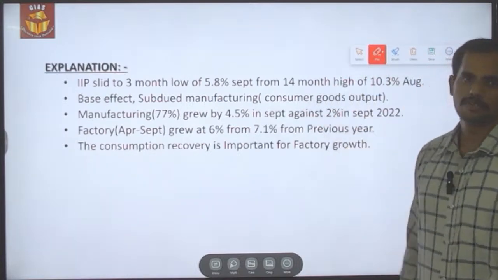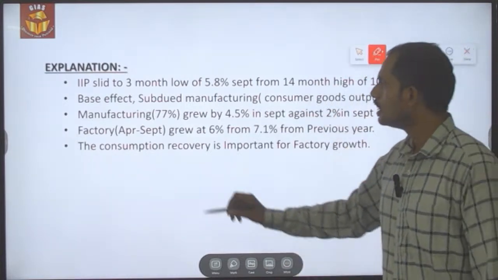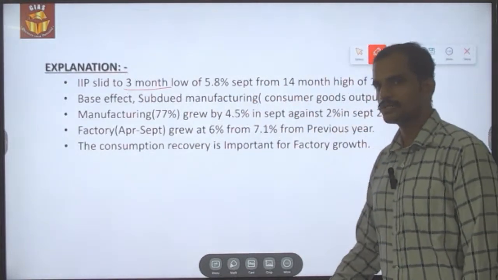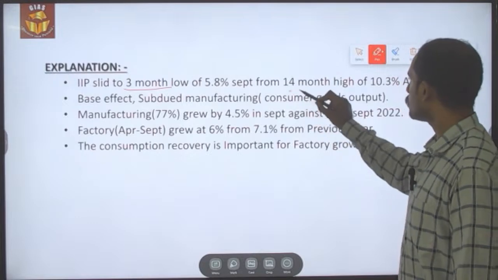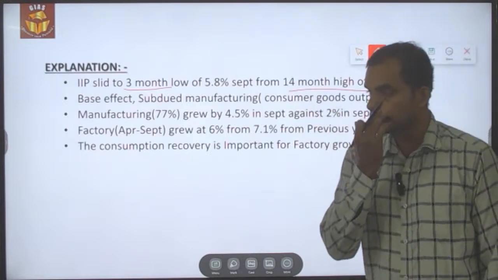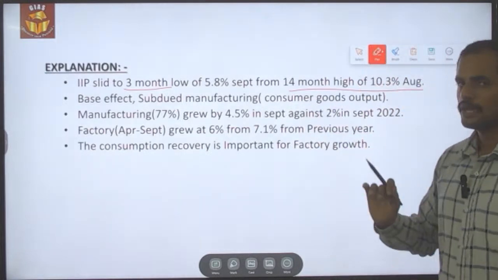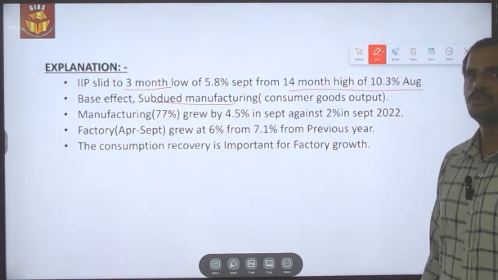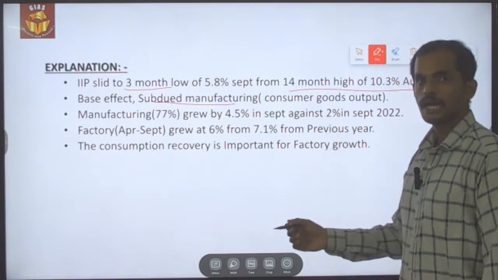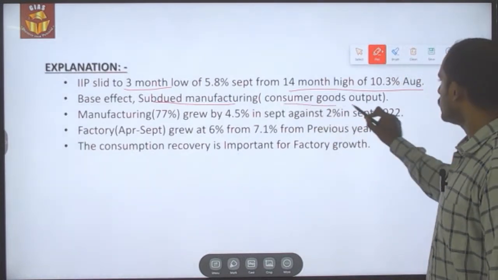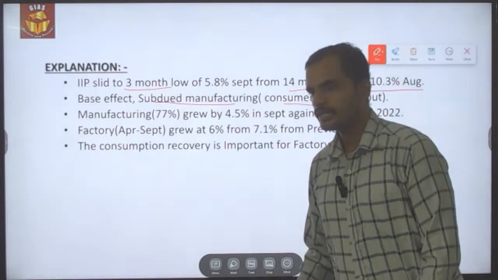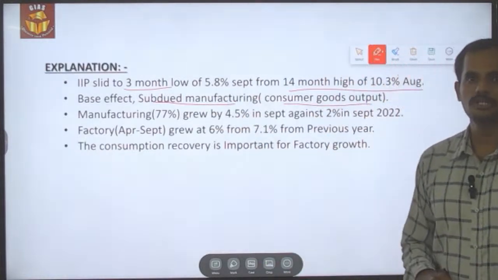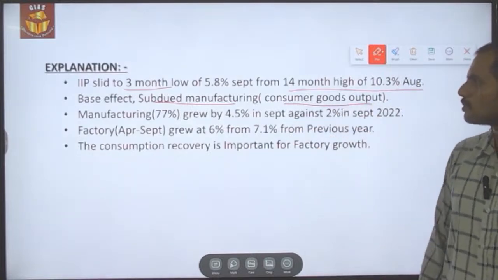So what the index of industrial production said is that the IIP index slipped to a 3-month low of 5.8% in September, compared to the 14-month high of 10.3% that happened in August. It is mainly because of high base effect and also because of the subdued manufacturing, which happened because of lesser consumer output, and the consumer demand is also getting reduced. That is the reason why it has an impact on the manufacturing or the consumer goods output.